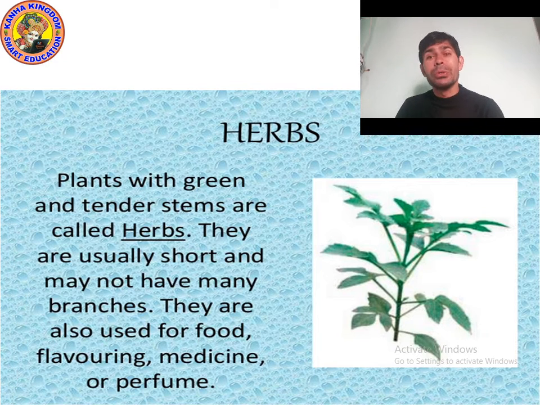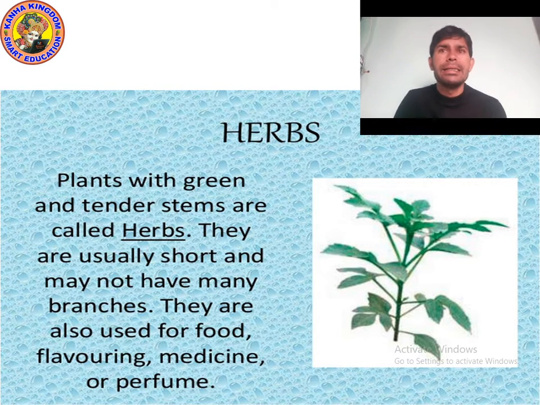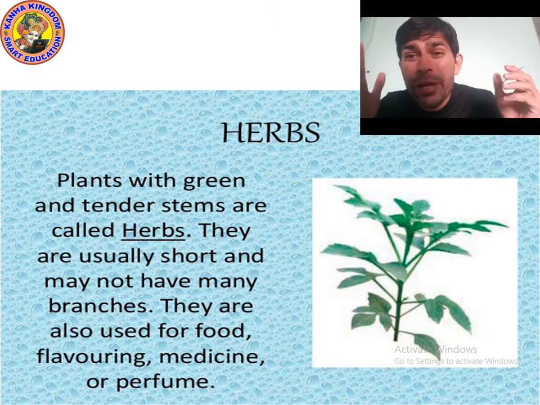Yes, coriander. Coriander has a soft stem. Mint also has a soft stem. Am I right? So they are actually herbs. Yes, because they are green plants, completely green, and their stem is very soft. Yes, it can bend easily. And they are not tall. Their height is very short.